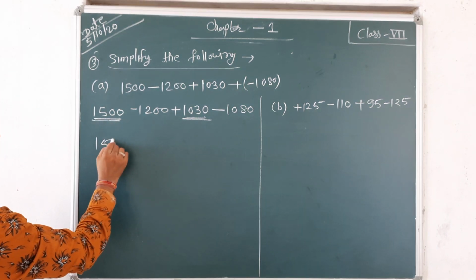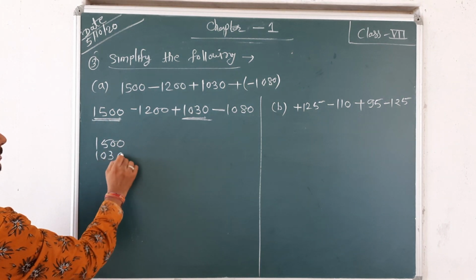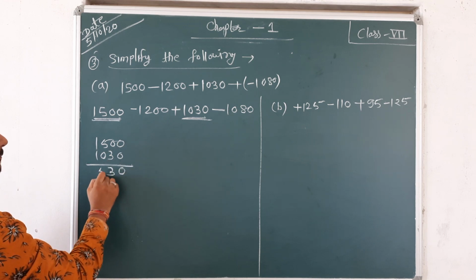Then you add both of these, 1500, 1030, then 0352.